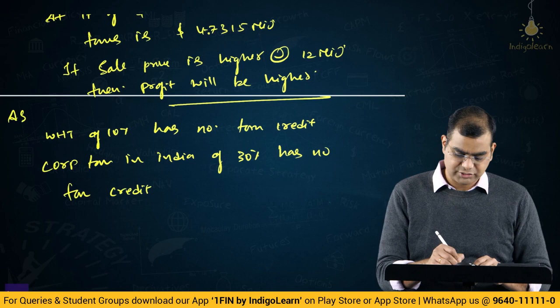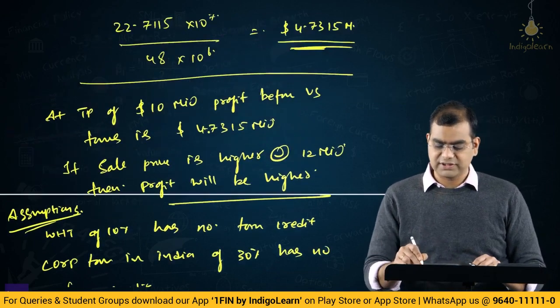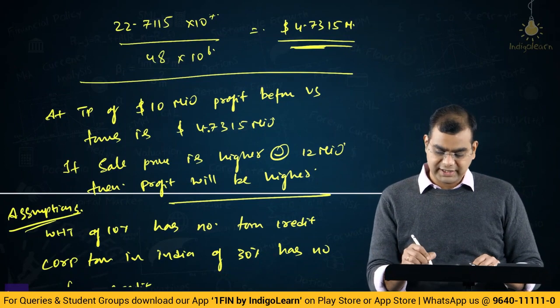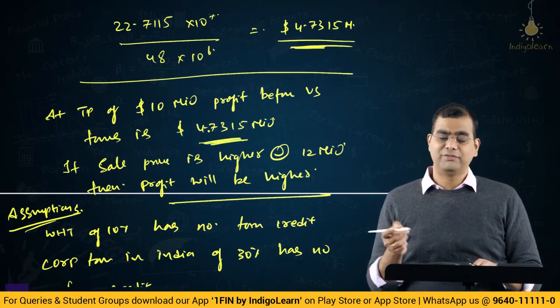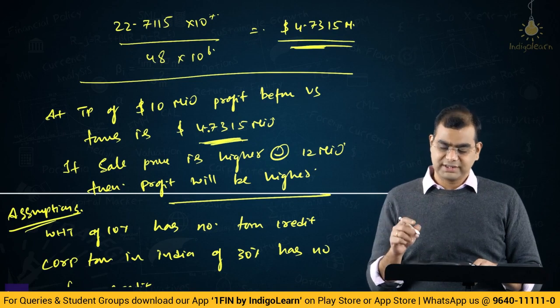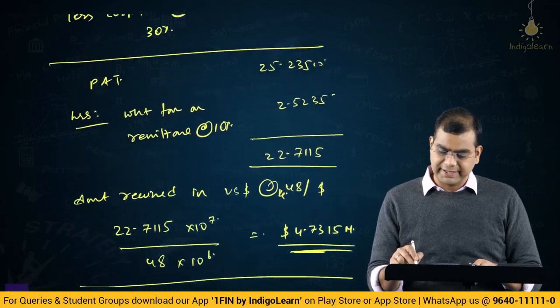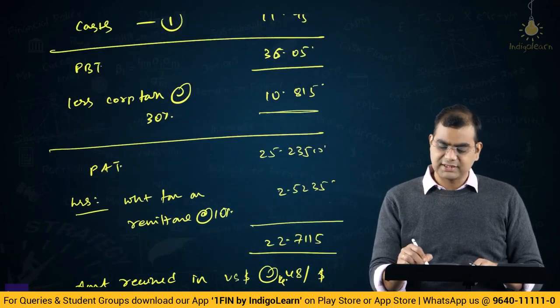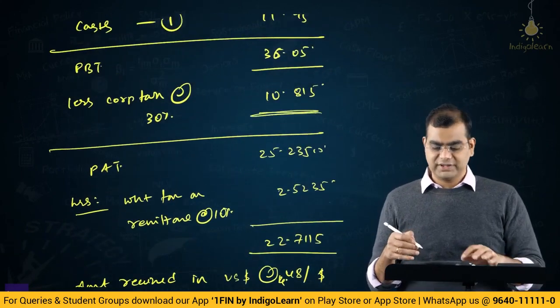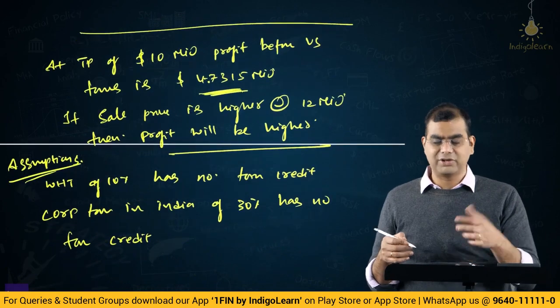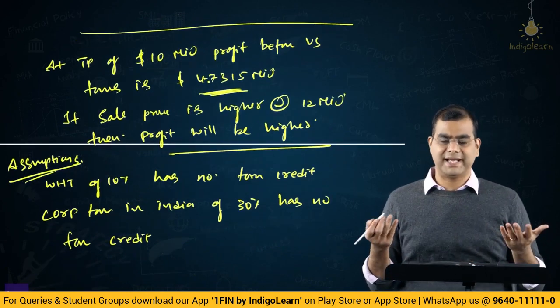Okay, these are two assumptions. Now, if any of these assumptions change, obviously this entire working will change, right. Here anyway we have computed the before US tax profit. Now, if there is tax credit of this 30% that they have paid in India, where is this? This 10.815, then obviously this will be the after tax profit because you will not be paying tax again.